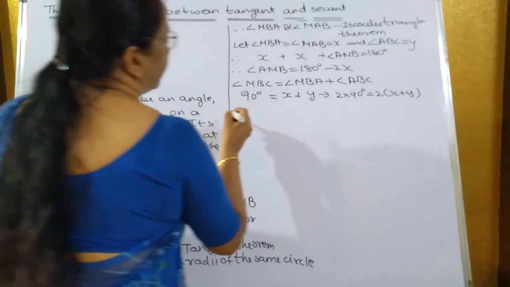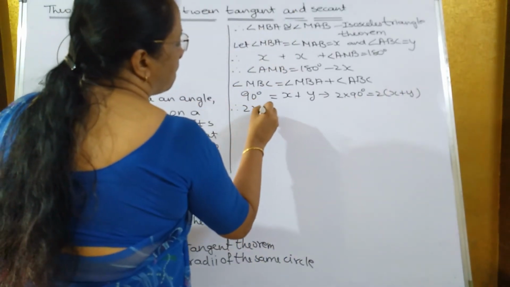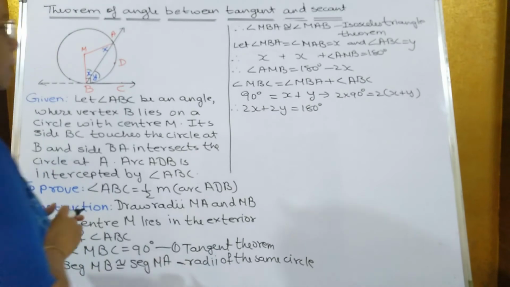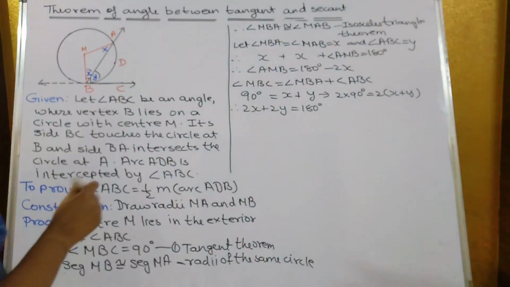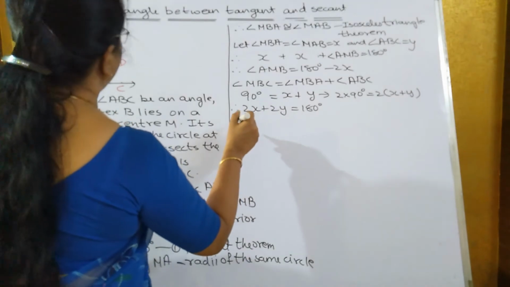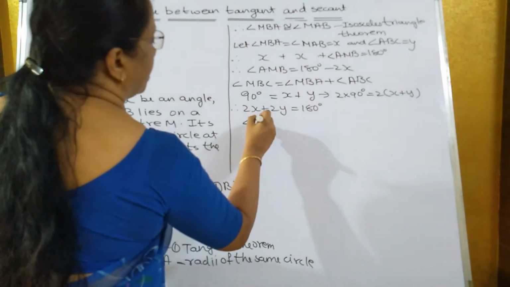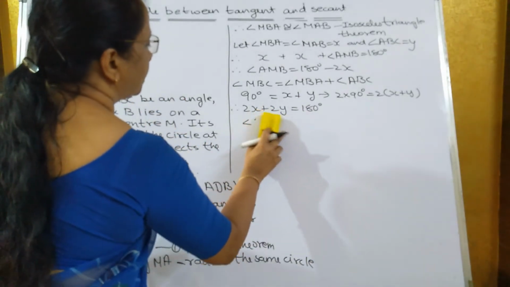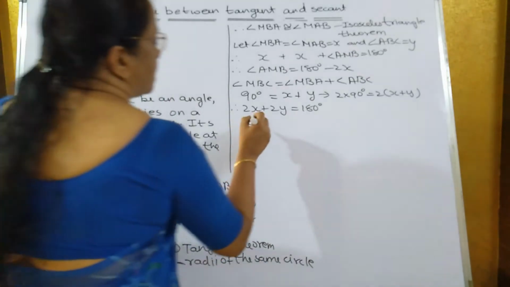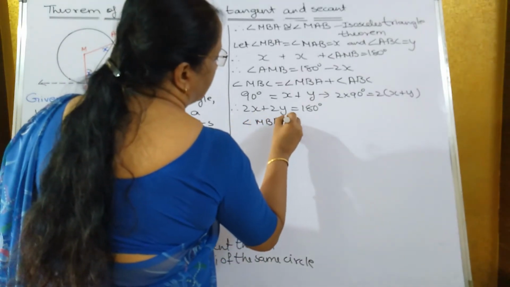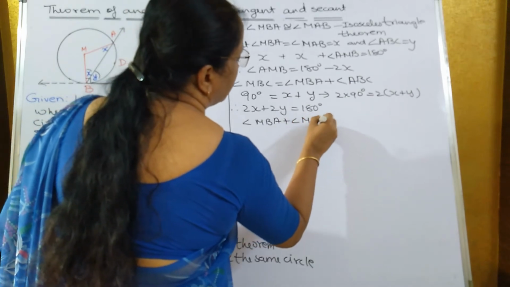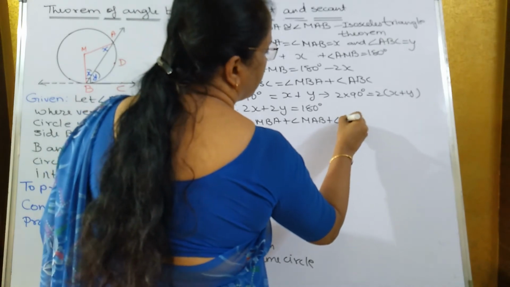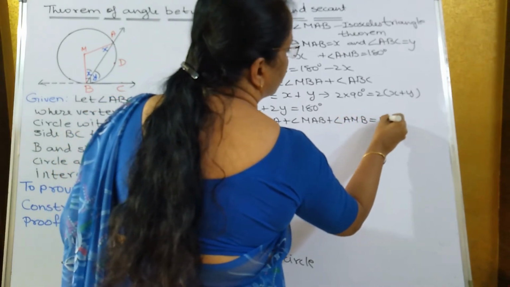So what you will get? Therefore 2x plus 2y will be 2 into 90, which is 180 degrees. Now in triangle AMB, angle MBA plus angle MAB plus angle AMB is equal to 180 degrees.